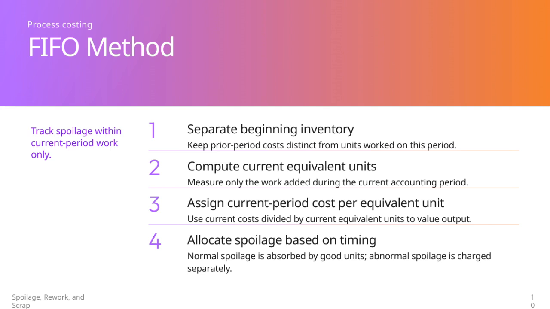Finally, spoilage is allocated based on when it occurs. Normal spoilage gets absorbed by the good units, while abnormal spoilage is charged separately as a loss. This approach ensures clear, fair accounting for spoilage, rework, and scrap in process costing using FIFO.